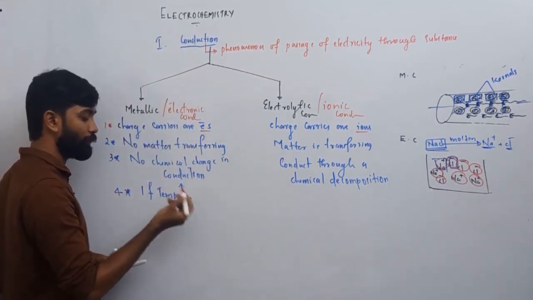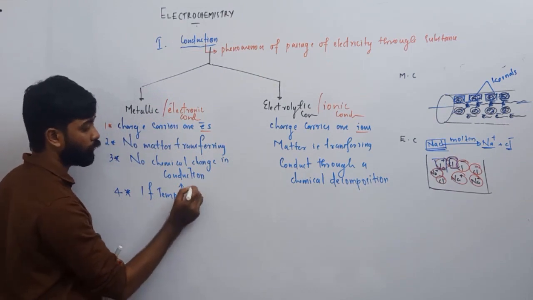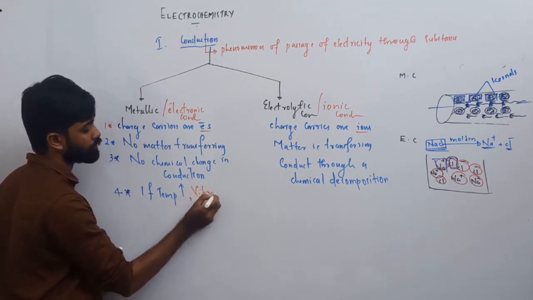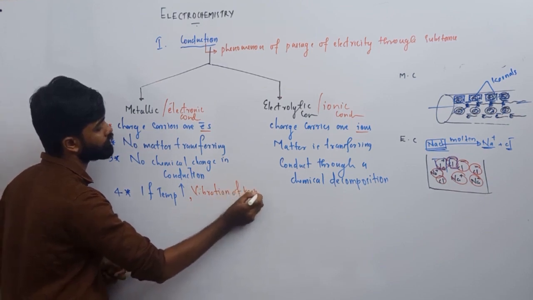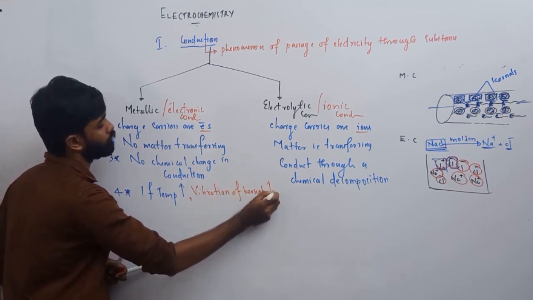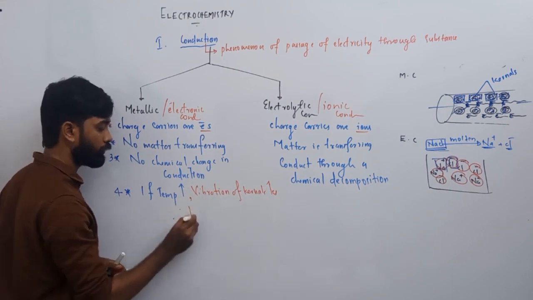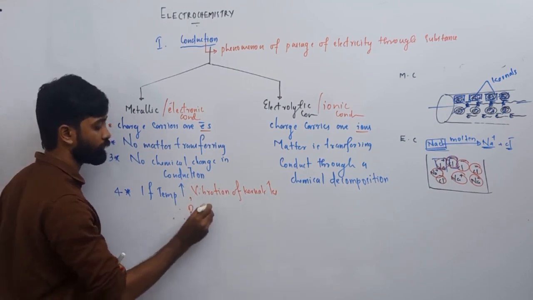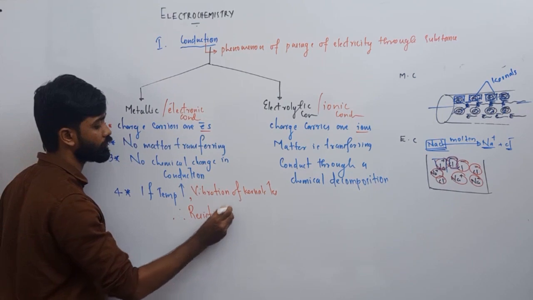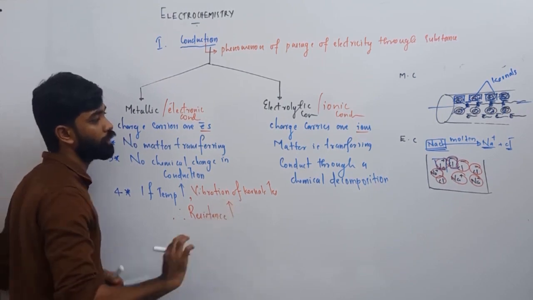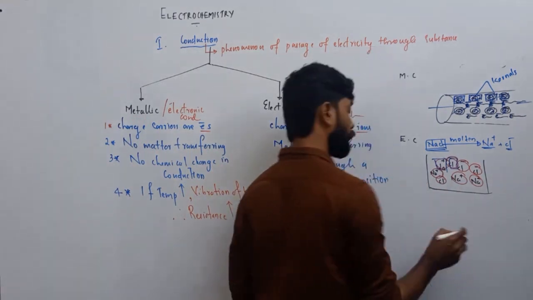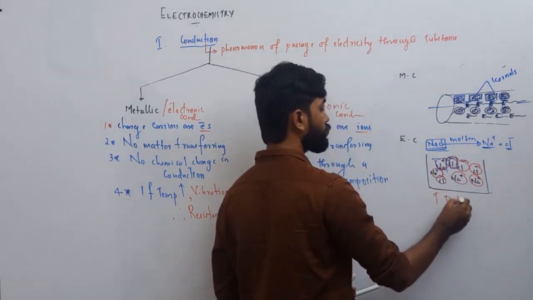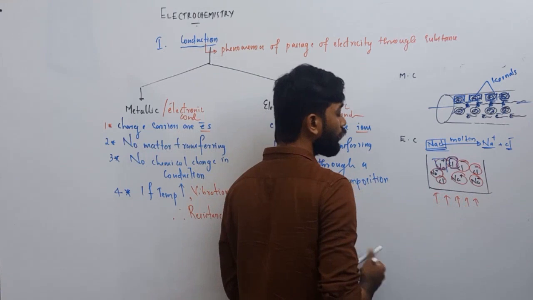So as temperature increases, the vibration of kernels increases. Therefore, resistance increases. What do you mean by resistance? The opposition to the flow of charge carriers. Whereas in the case of an electrolyte, as we increase the temperature, what happens?